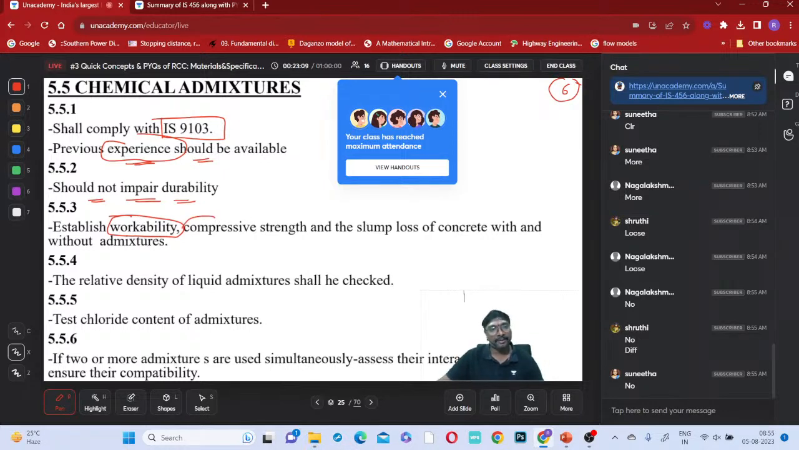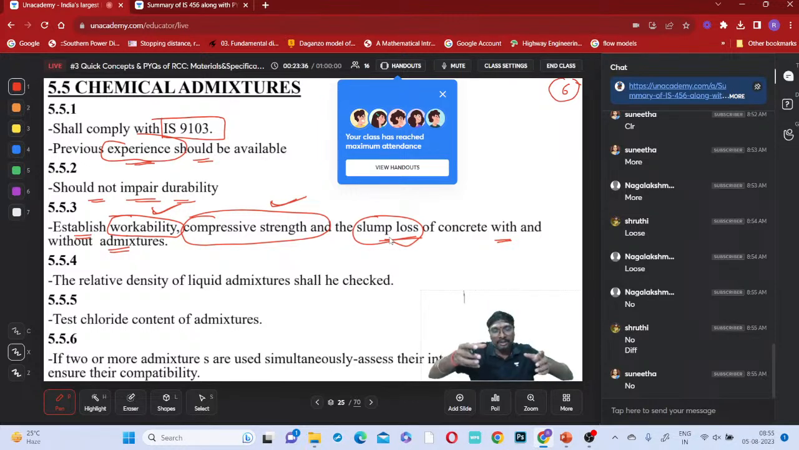We have to check the compressive strength and slump loss of the concrete with and without admixtures. We have to check all this: workability, compressive strength, and slump value. Slump loss: with admixture, how much slump value do you have, and without admixture, how much slump is there? Slump is one measurement of workability. In the slump test, the frustum of a cone is filled and lifted, and you see how much it falls. That is the slump.